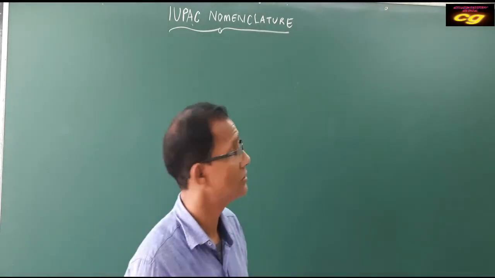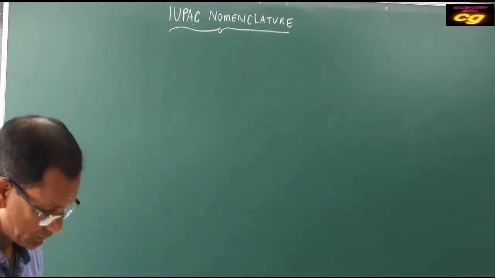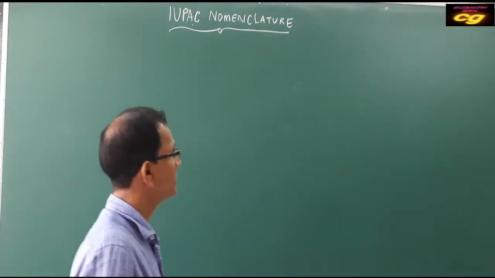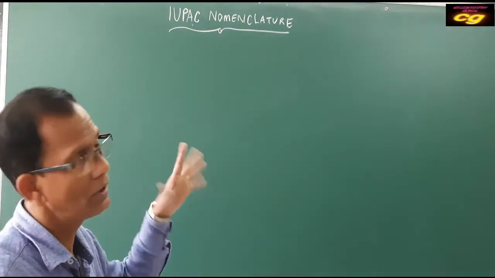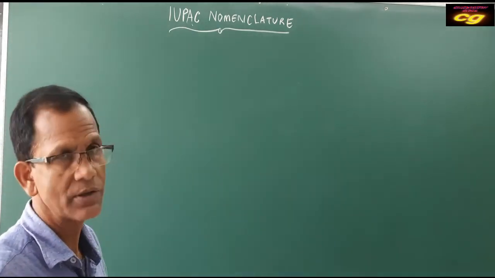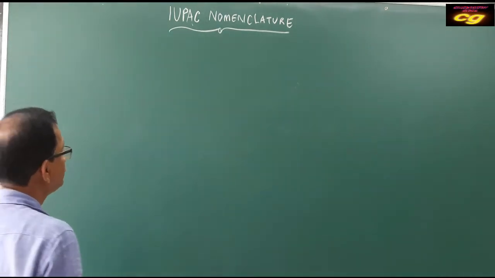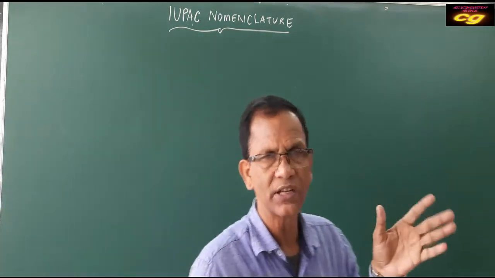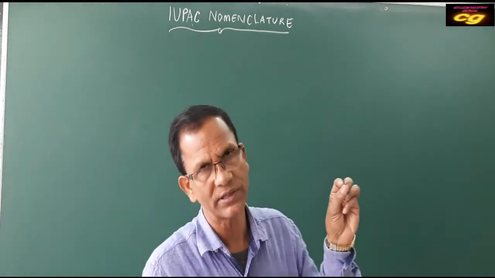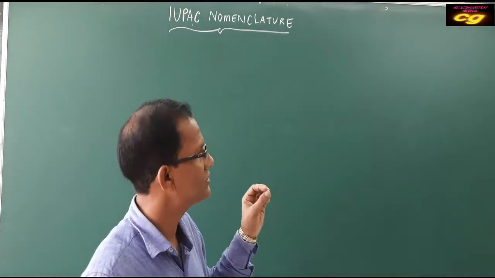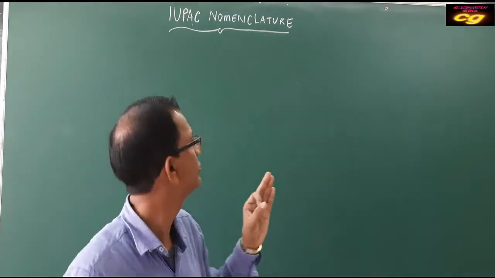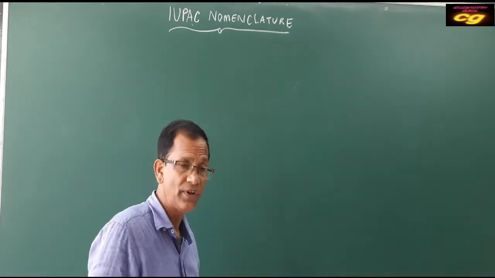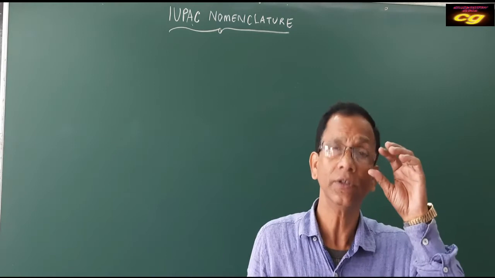Now we will discuss the IUPAC nomenclature of some important classes of organic compounds, starting from alkane to other classes of organic compounds. We know IUPAC nomenclature has mainly two parts, prefix and suffix. The prefix indicates the number of carbon atoms, that is called the word root. Then the suffix indicates the functional group.